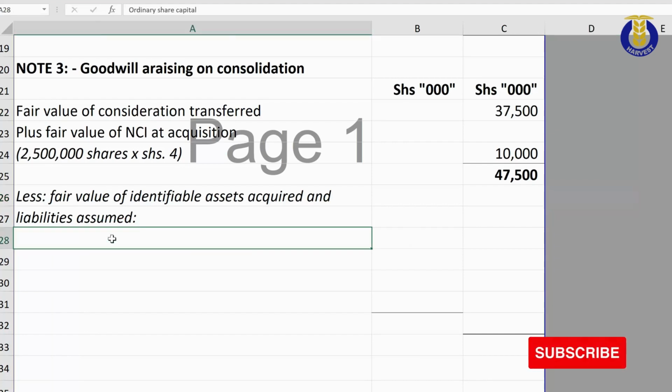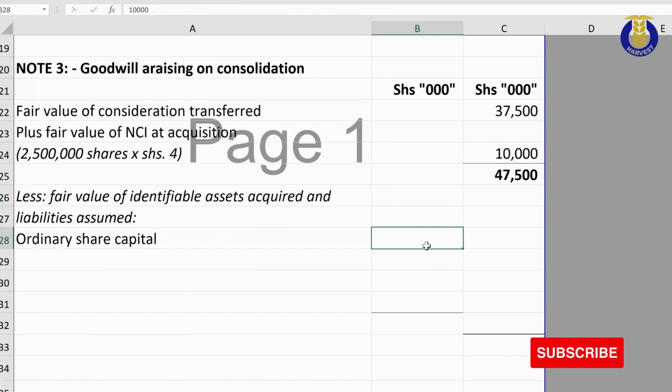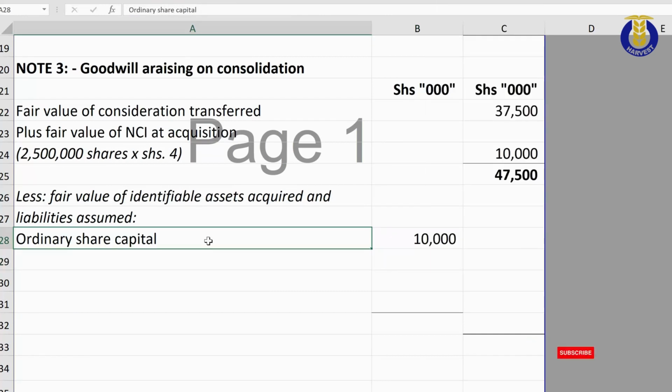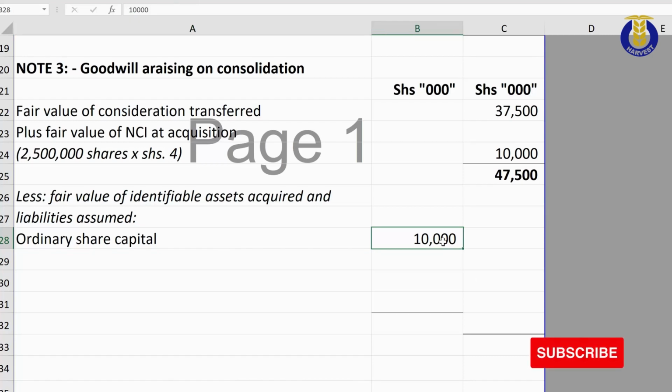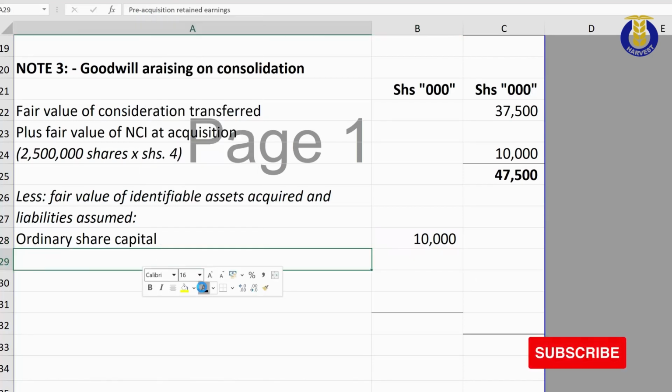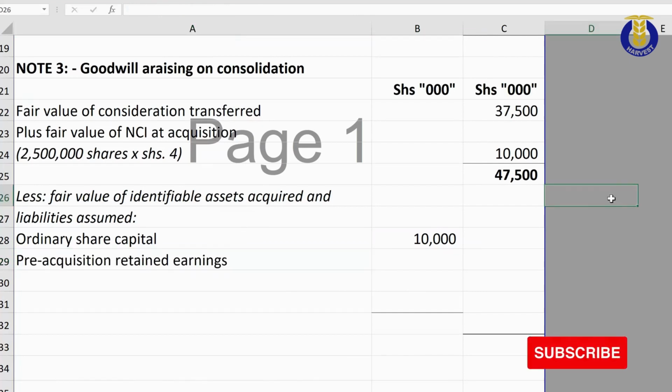So I'll proceed to recognize the ordinary share capital, which is 10 million. Then we bring in the pre-acquisition retained earnings. Please don't forget them.